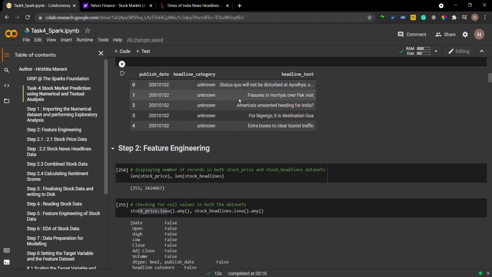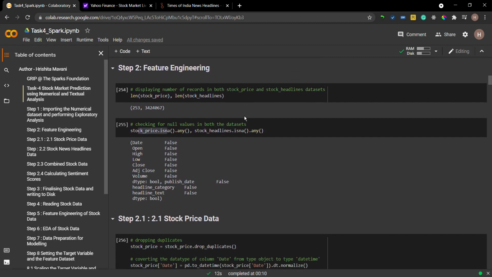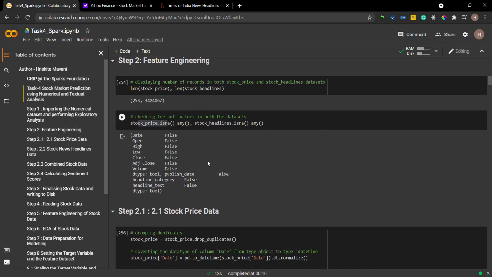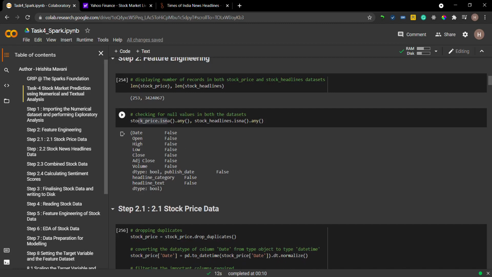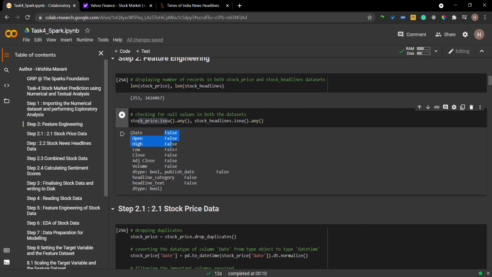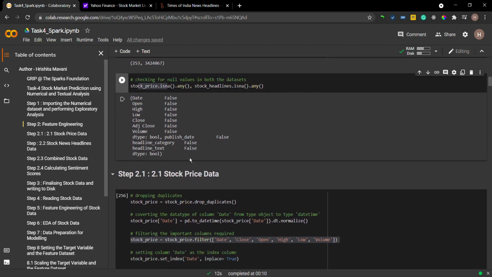Next I have done feature engineering, such as counting the number of records in the stock price and the number of records in the stock headline dataset. Then I have checked for null values, that is, whether there are any null values in both the datasets. In our case there are no null values, as you can see everything is false, which means there are no null values in the dataset.